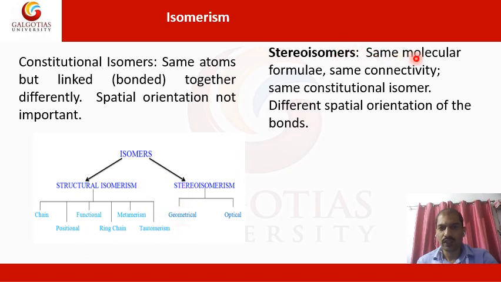Stereoisomers have the same molecular formula and the same connectivity as constitutional isomers, but the orientation of the bonds as well as the attached atoms or groups are different. So in the three-dimensional structure, their orientations are different.